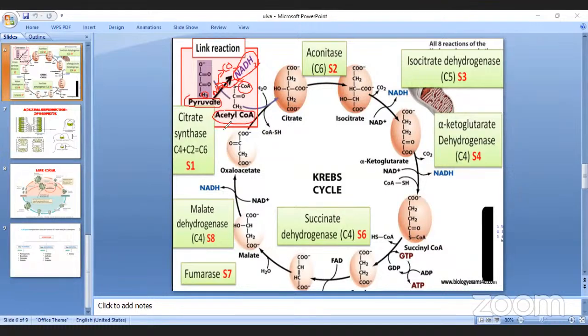Simple. In the connecting link, the link reaction, what happened? The 3 carbon pyruvate removes carbon dioxide, that is called decarboxylation.